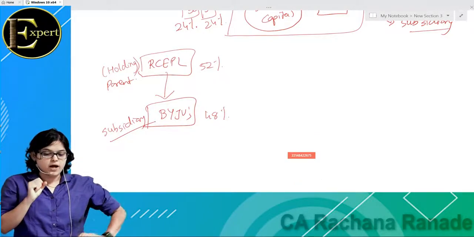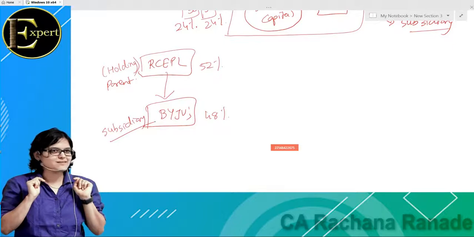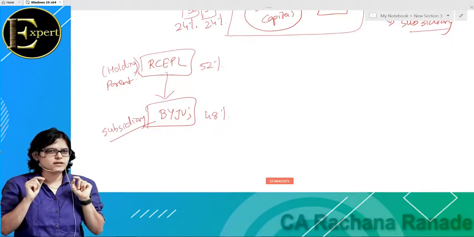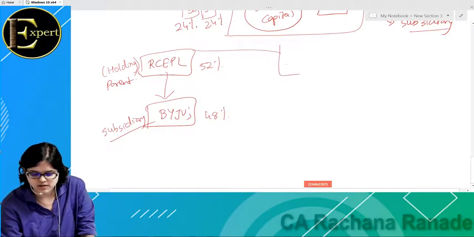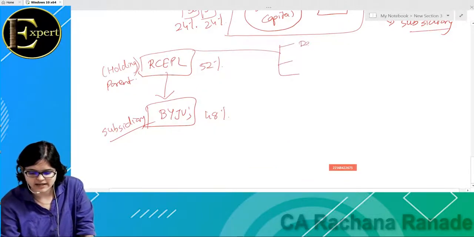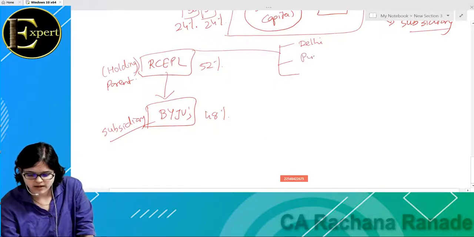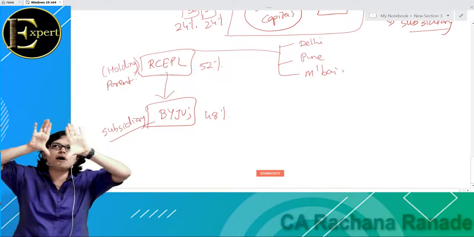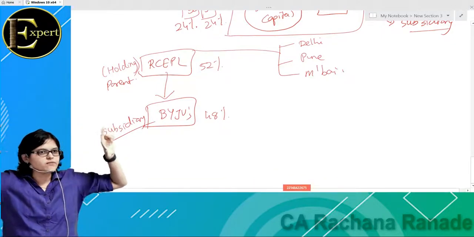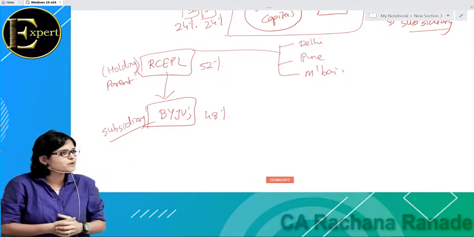If Red Chillies Entertainment Private Limited has 3 branches in India, one in Delhi, one in Pune and one in Mumbai. Okay, let us understand उनके ऑफिस के बाहर नेम प्लेट कौन सा है? What is the name plate in front of their office? Red Chillies Entertainment Private Limited. Okay, but what about Byju's? What would be the name board in front of their office?